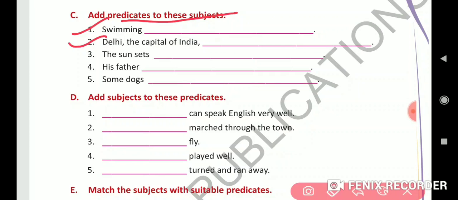Next, the sun sets in the west. His father is a lawyer. Some dogs are barking.